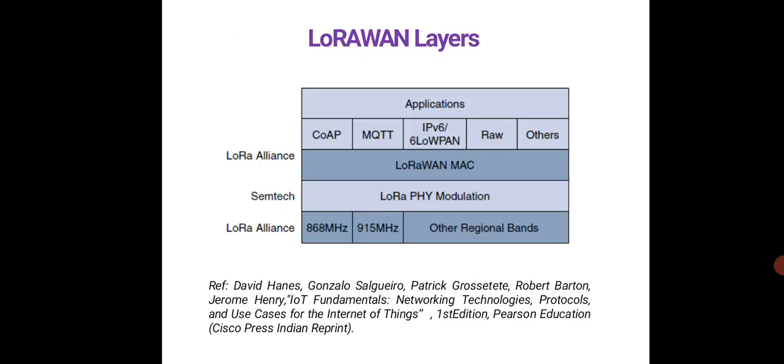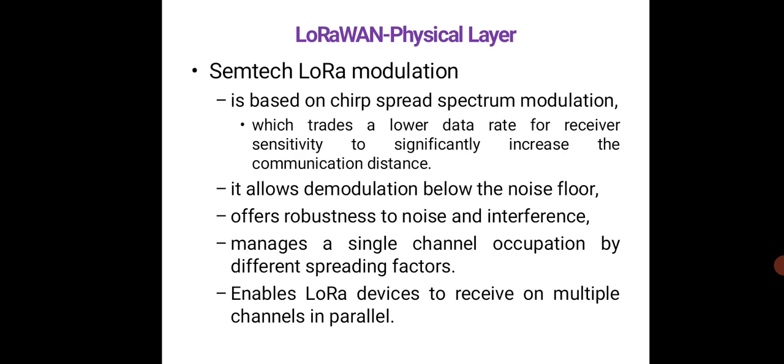So these are the LoRaWAN layers. You can see LoRa Alliance, Semtech, and again the LoRa Alliance. It has specified certain bands, the physical modulation or the physical layer, the MAC layer, as well as the protocols like IPv6 that are associated, and finally the applications.